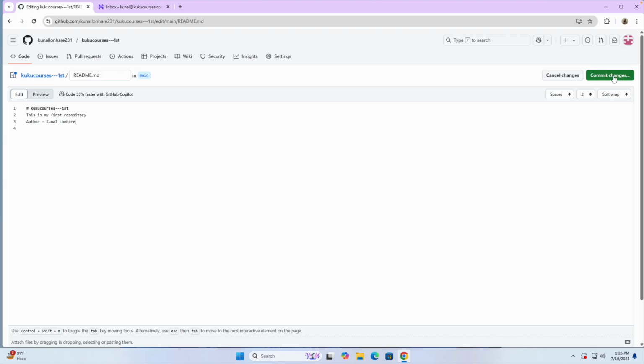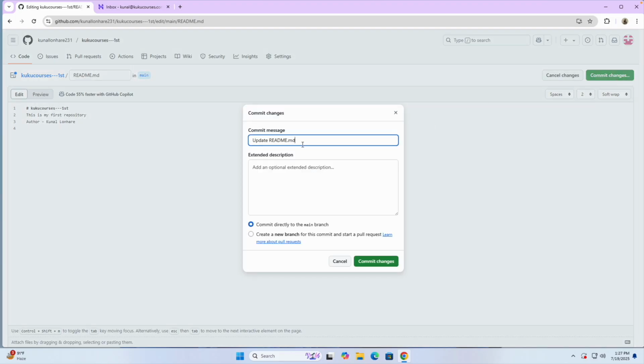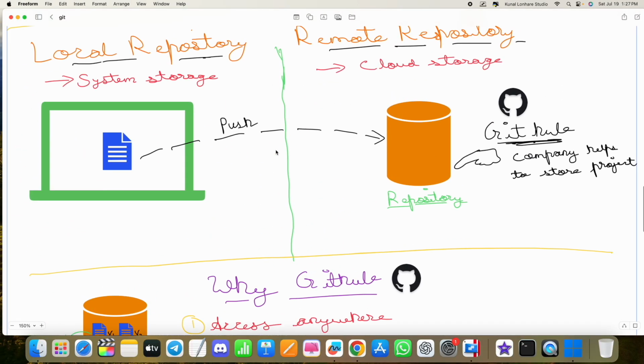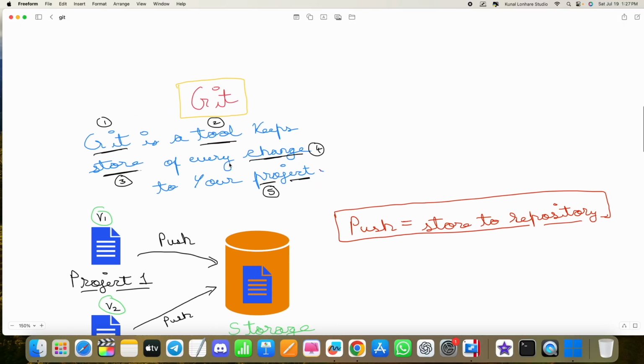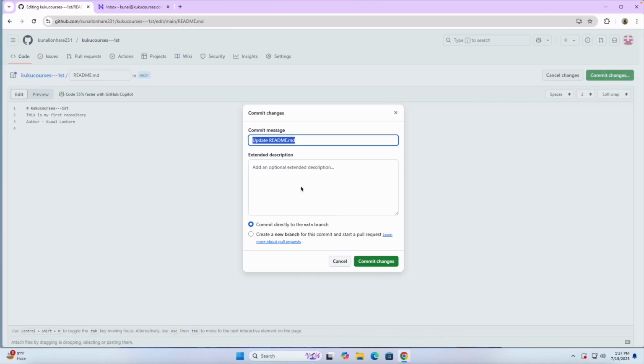If you click on commit changes, it will ask you what you are updating. You can name it whatever you want. Basically here we write why we have made the changes, and GitHub will store all these things inside the repository. So let's say I write "update readme file with author".